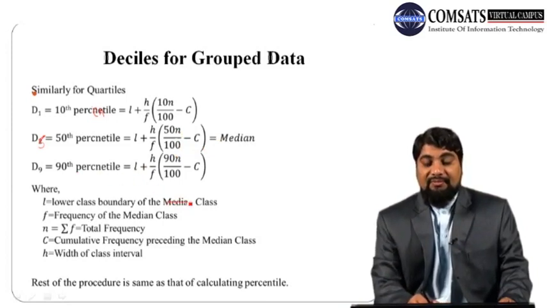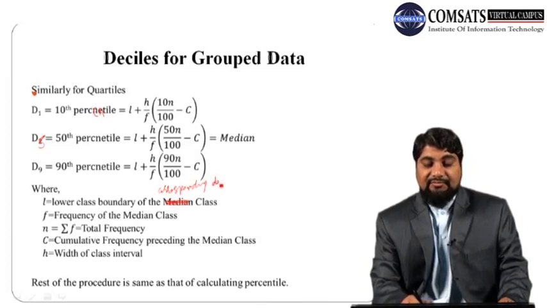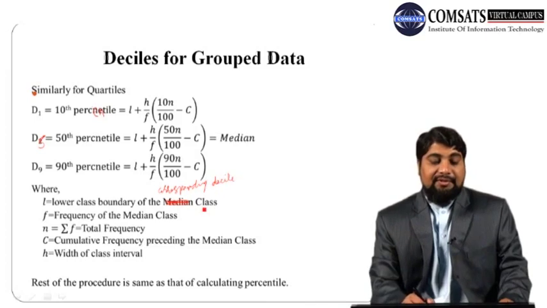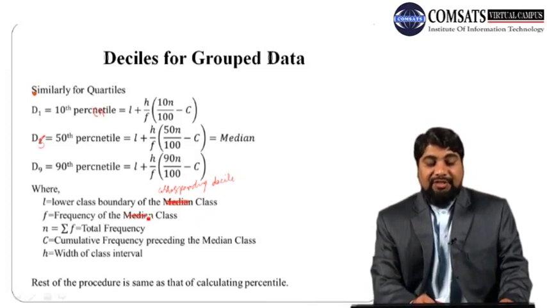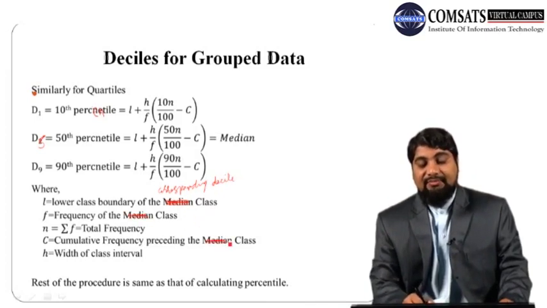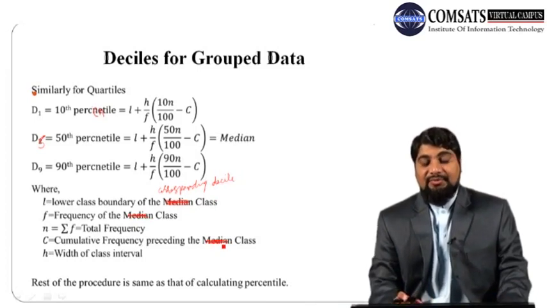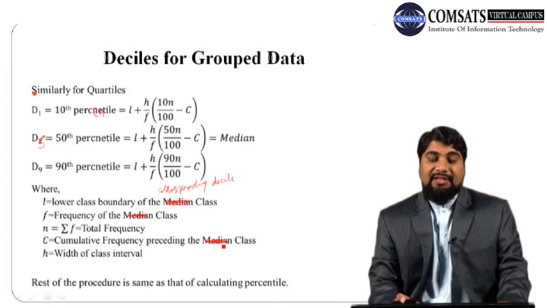And here we will have the corresponding decile class instead of the median class. So again, the rest of the procedure is the same as that of calculating percentiles.